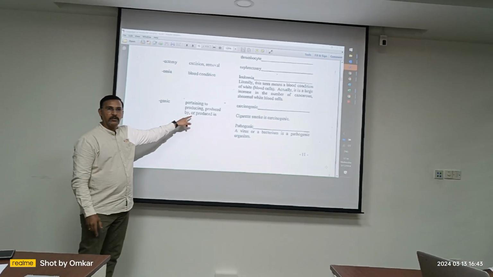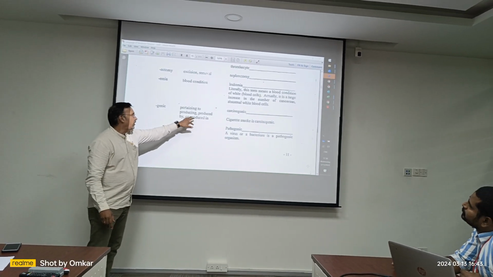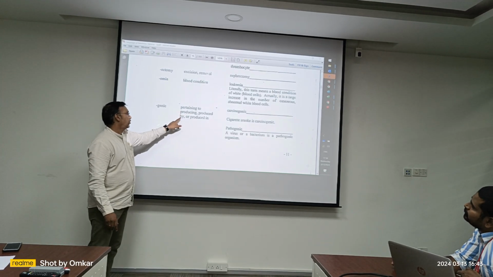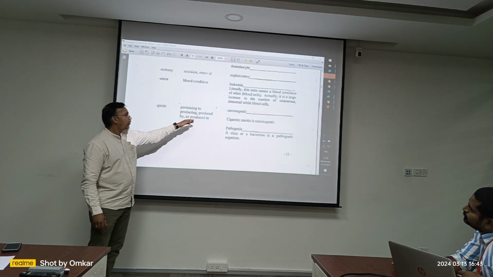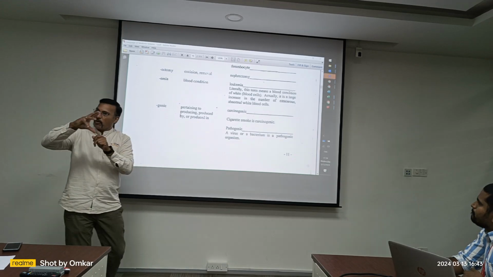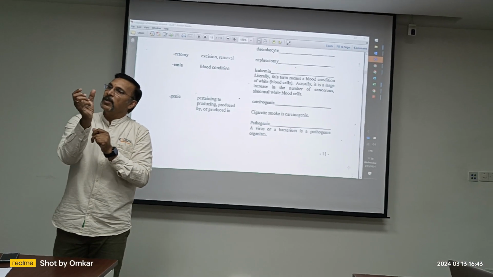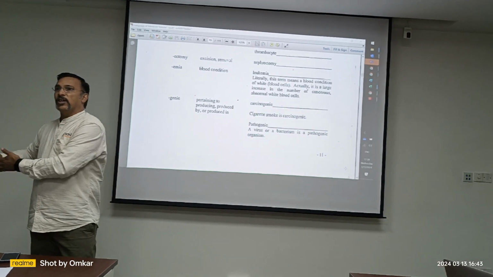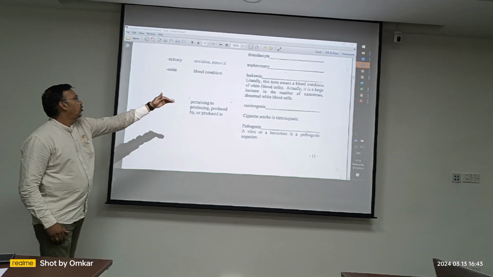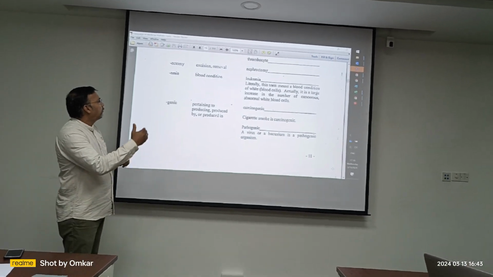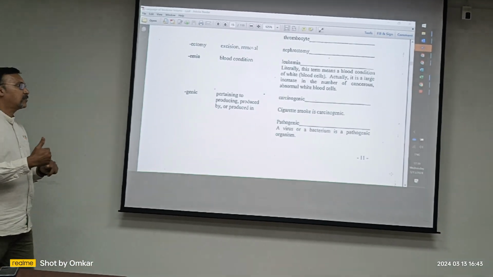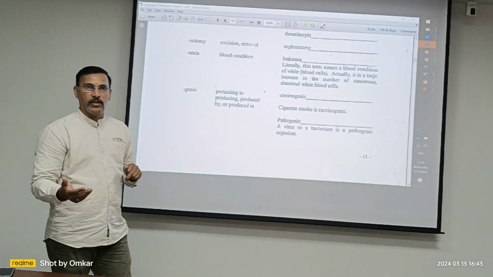See, the words can have explanations in different contexts. It can be pertaining to, producing, or produced by. It can have all three meanings according to the root or suffix, so it can change. Example, carcinogenic means pertaining to cancer. Cigarette smoke is carcinogenic.